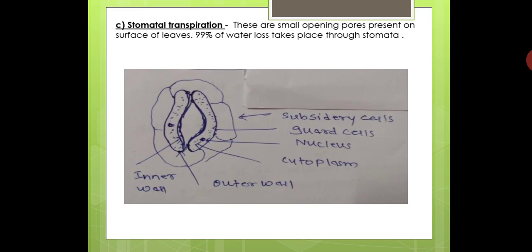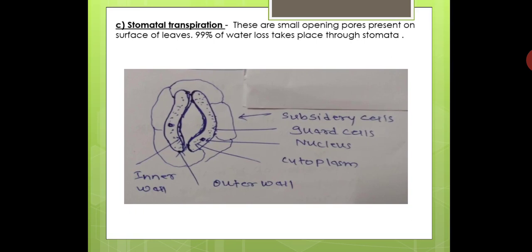At the time of opening of stomata, the inner wall, which is thick, gets bent, and as the two inner walls of the two guard cells bend inwardly, a space is produced in between the two guard cells, and that is the opening of the stomata.